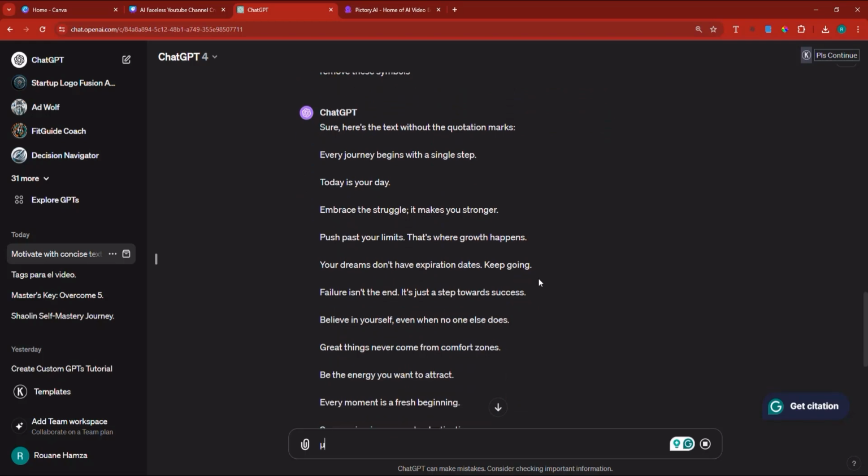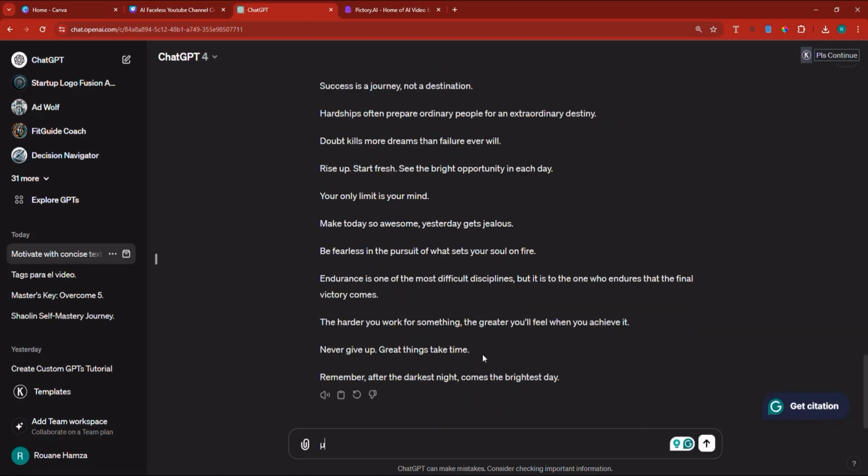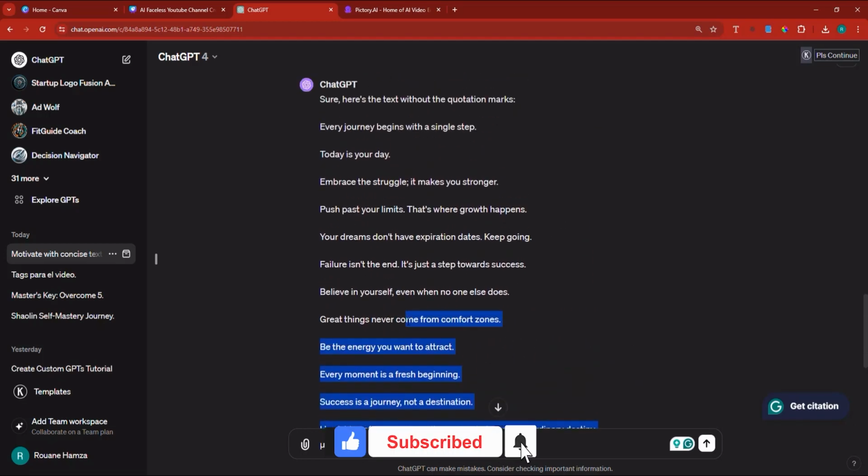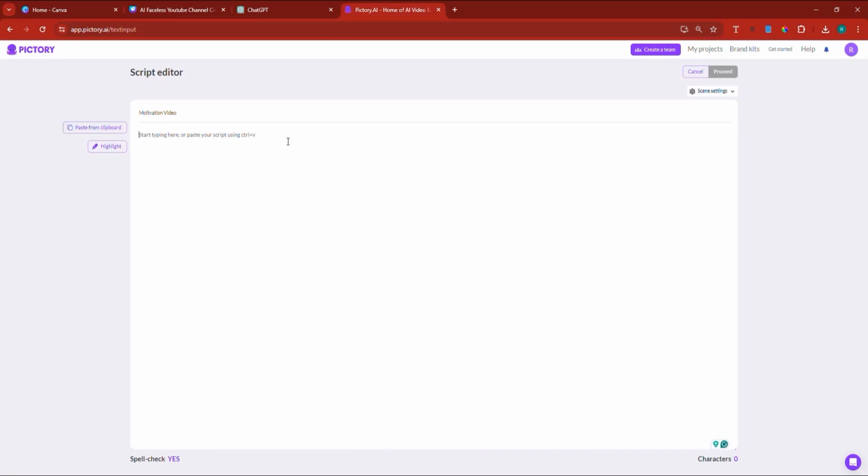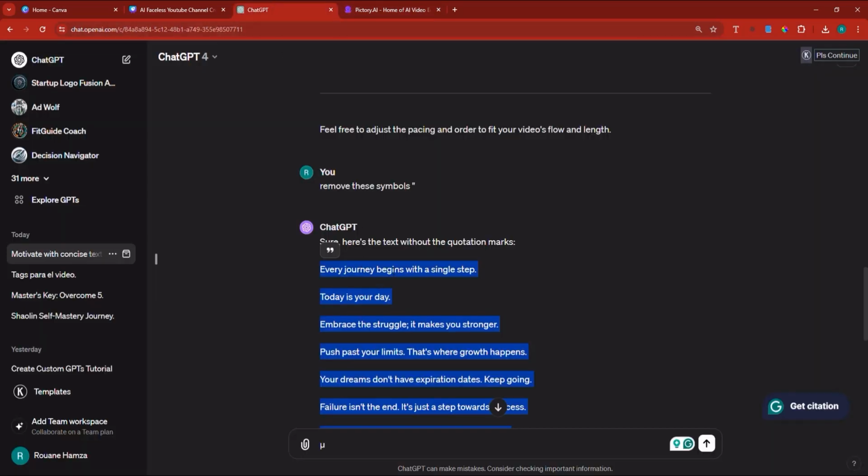That's where growth happens. Now, the reason why I have asked ChatGPT to write the text in short sentences is because of the following. Inside of Pictory, for every single sentence, at the end of a dot, they will use a background video for you. So the description of the scene has to be small.